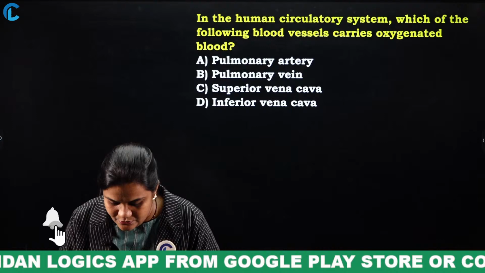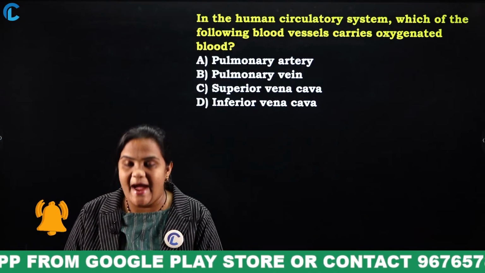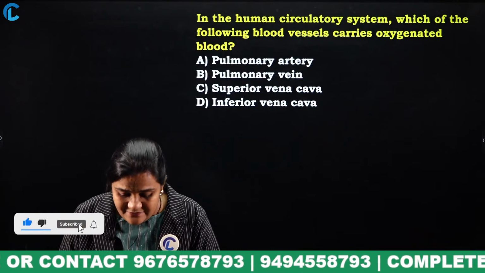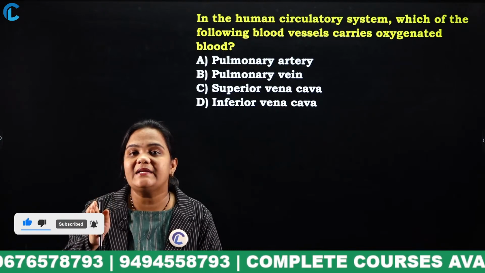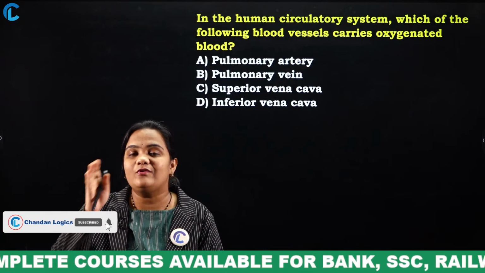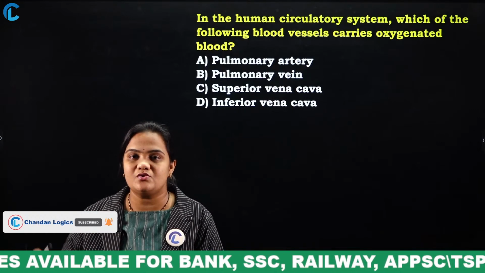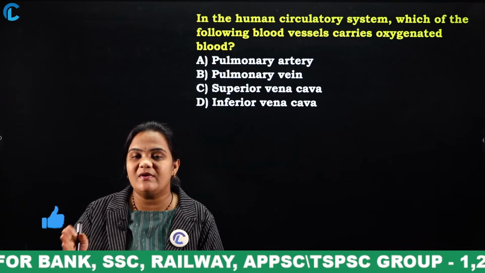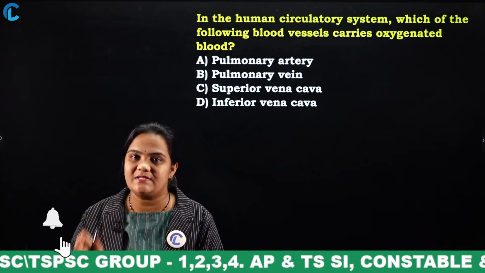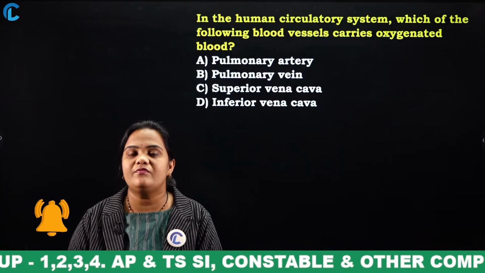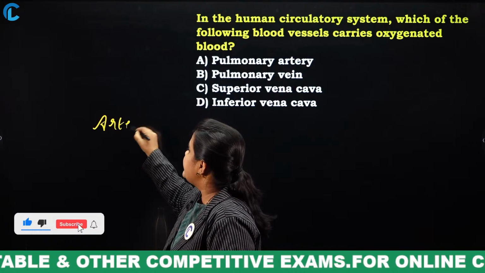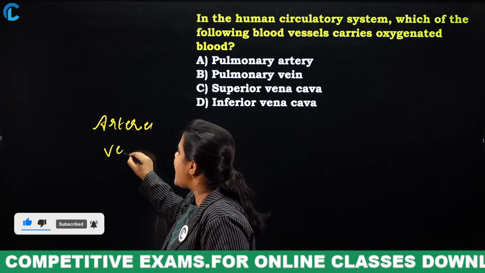Yes, very good. Actually, we have two types of blood vessels, arteries and veins. What is the function of these arteries? Arteries will carry blood away from the heart. These blood vessels are the main reason for the circulatory system in our body, right? So, we have two types of blood vessels. What are those? Arteries. And the next one is veins.